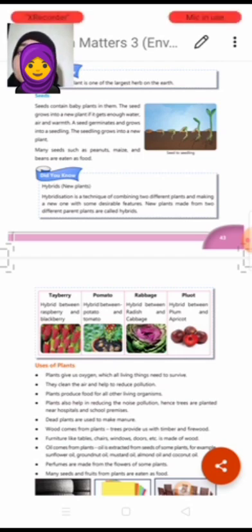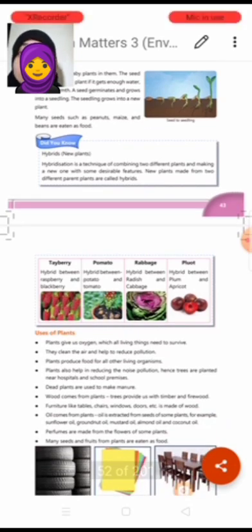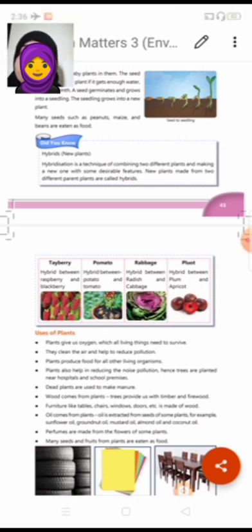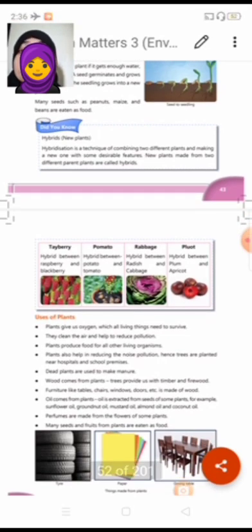Many seeds such as peanuts, maize and beans are eaten as food. We all know we love to eat peanuts, right, and maize is used for making flour and so on. Beans too, we eat them. So these are the uses of seeds.